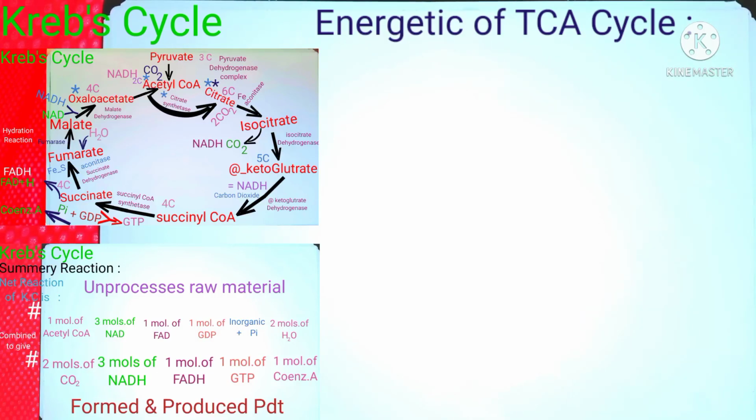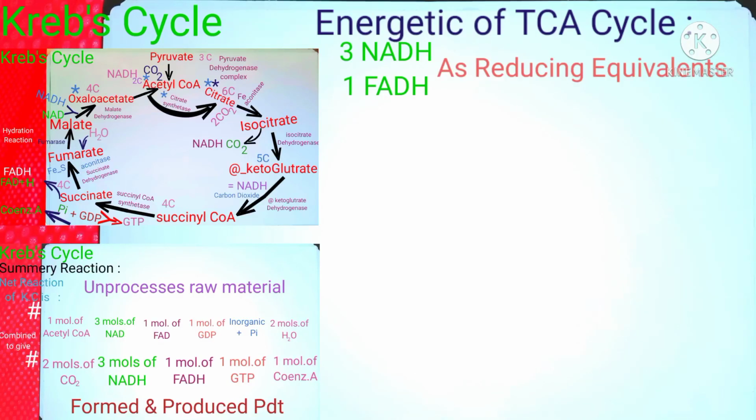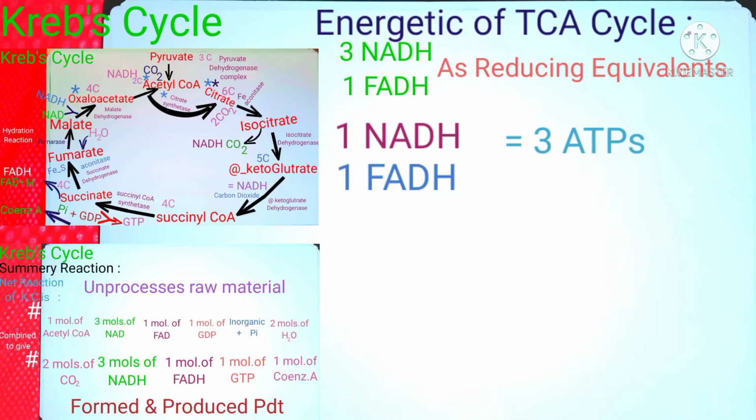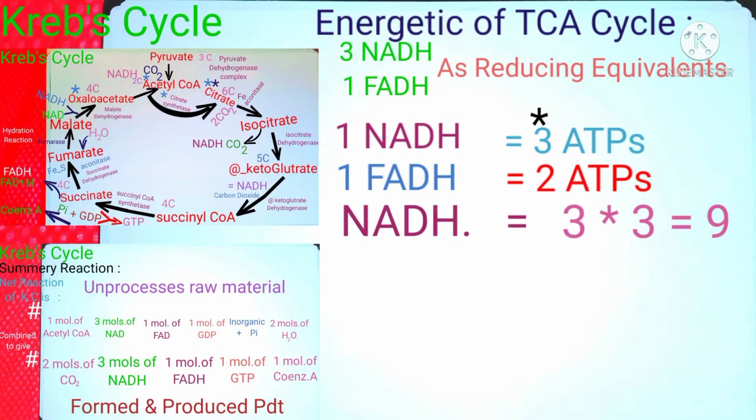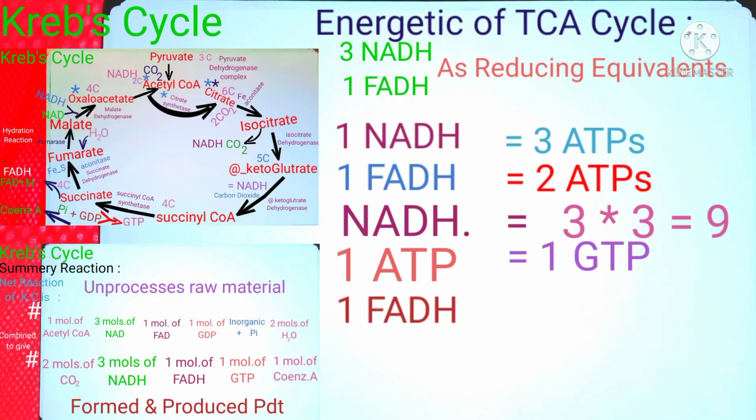As we have known, during the Kreb cycle, 3 NADH and 1 FADH molecules are produced as reducing equivalents. It is an important point to keep in mind that 1 NADH molecule equals 3 ATP molecules, whereas 1 FADH molecule equals 2 ATP molecules. As we have 3 NADH, and 1 NADH equals 3 ATP molecules, 3 times 3 equals 9. 1 ATP will be obtained from GTP and 1 FADH molecule will give 2 ATP molecules.